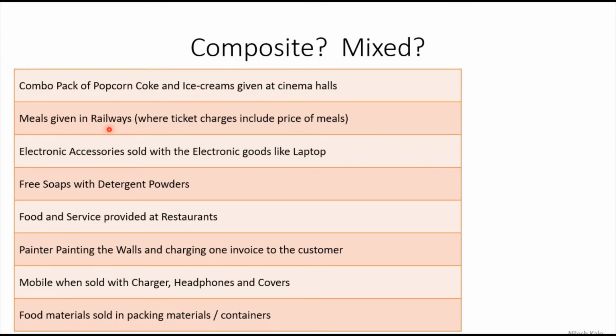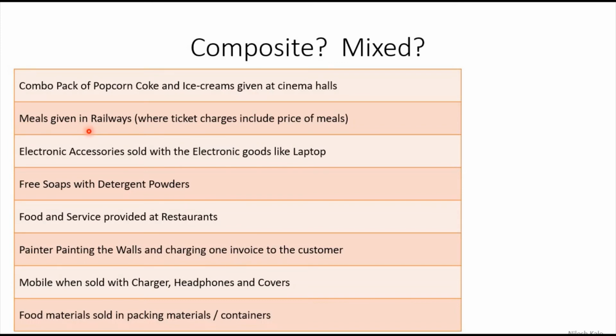Next, meals given in railways where the ticket charges include the price of meals. Ticket charge means they are charging you as one, and in railways you are traveling. Meals are given in the railways. See, you are not going in the railways just to have the meals. Obviously you are going to travel. So transportation is the principal supply, and therefore meals will be a composite supply.